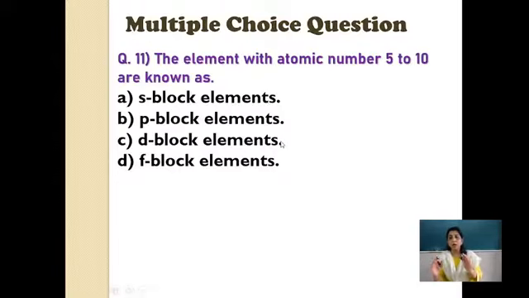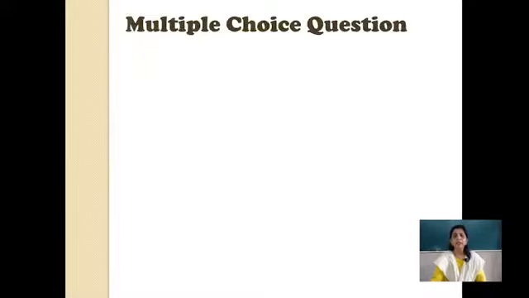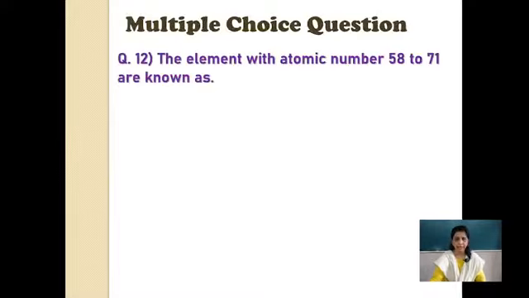Now S block is on the left side. So P block is on the right side. And after 1, 2, 3, 4, elements 5 to 10 are placed in the extreme right. Okay? So the answer is yes, P block elements. So 5 to 10 are P block elements.